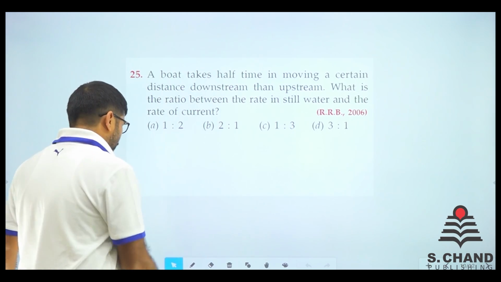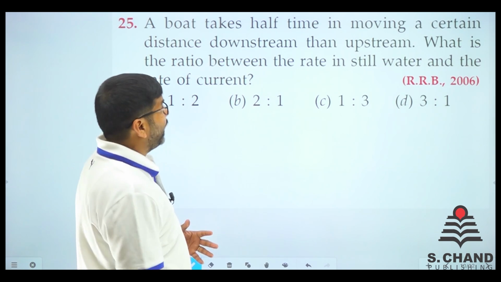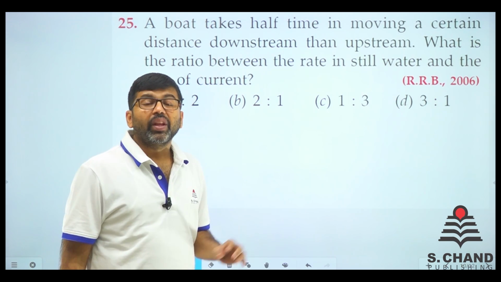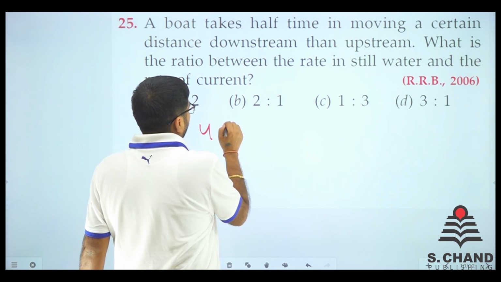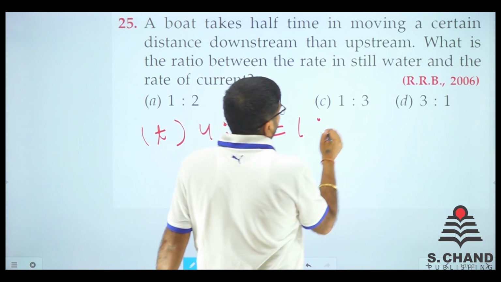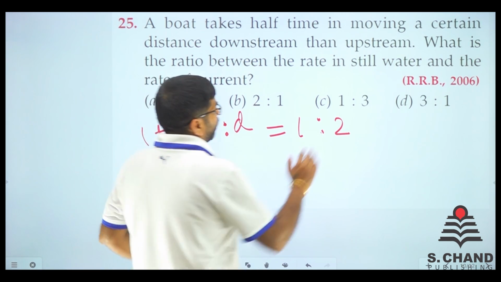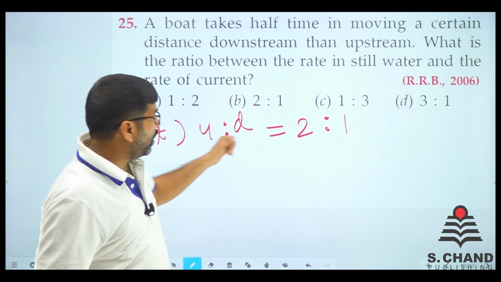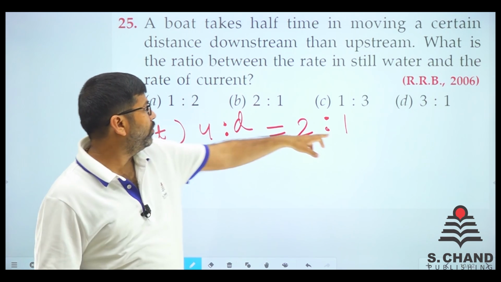Here we go. Question number 25 from RRB, that is 2006. A boat takes half the time in moving a certain distance downstream than upstream. So distance is constant. The time taken, upstream to downstream, is like 1:2. Why is it 1:2? Because upstream to downstream is 2:1. Because it will take more time upstream than downstream. Upstream is 2 and downstream is 1.